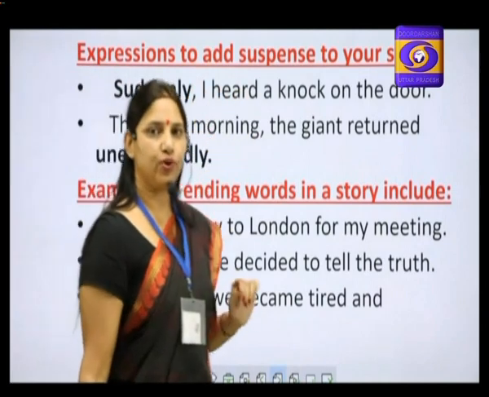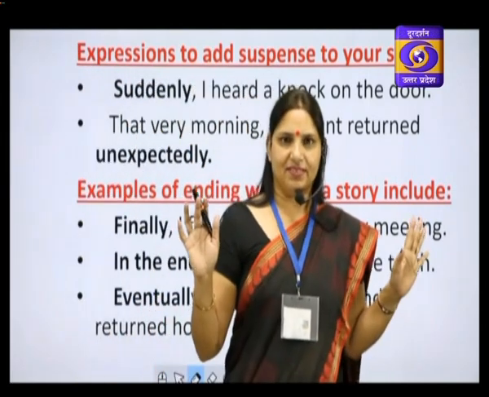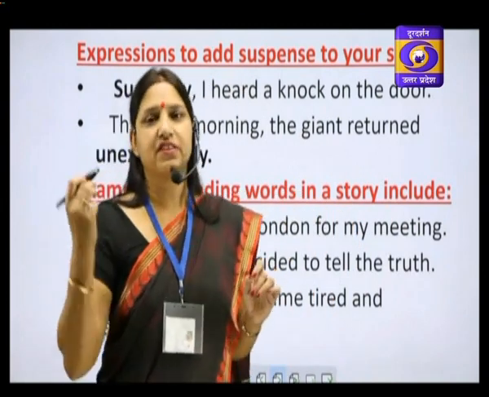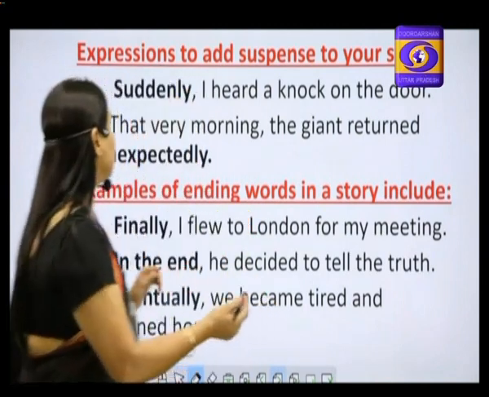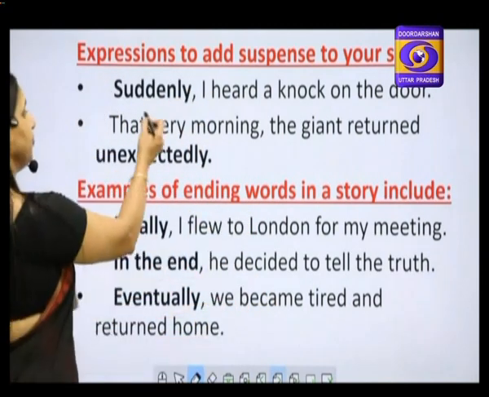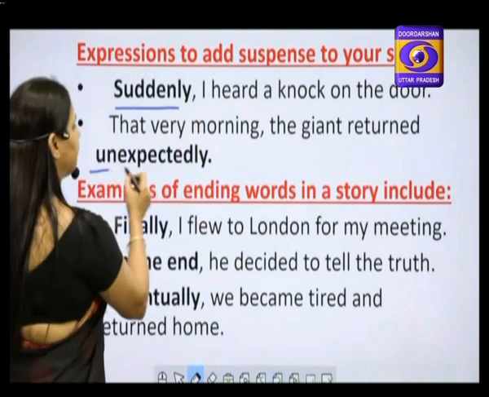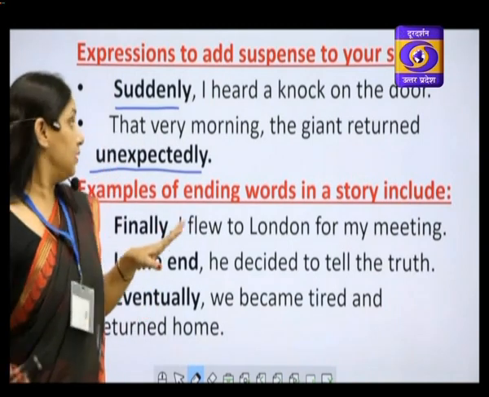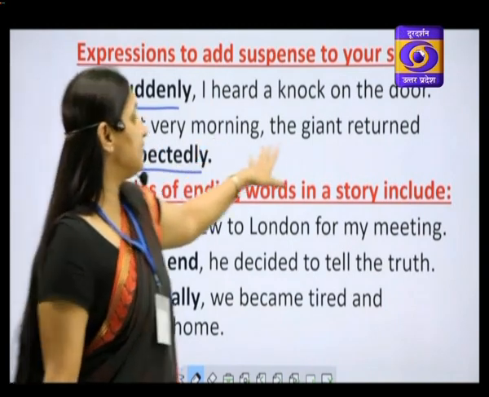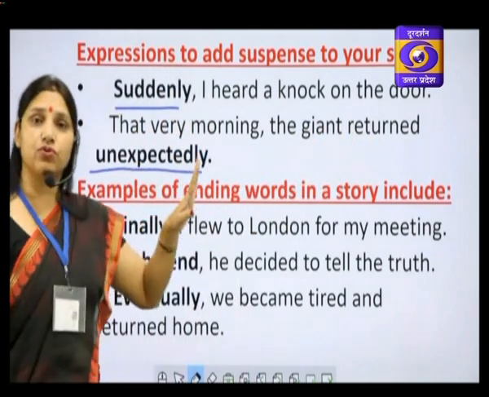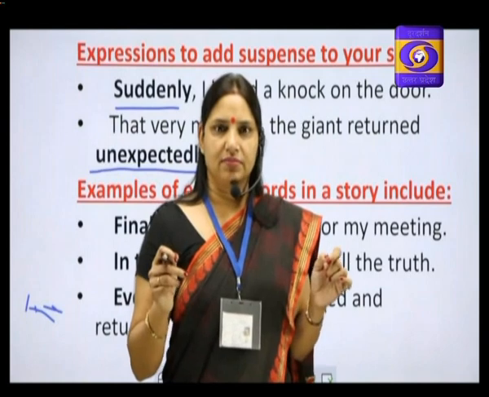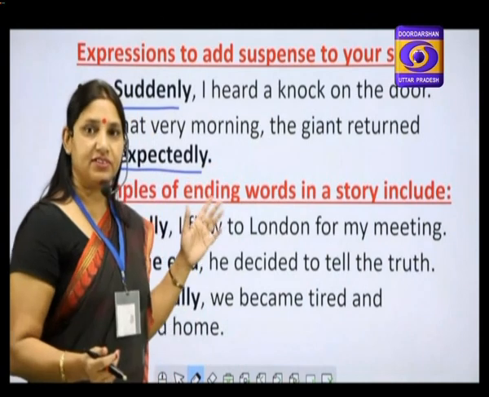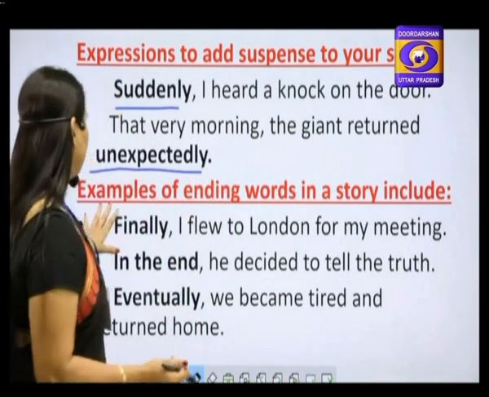Expressions to add suspense to your story. Children, all of you love suspense and surprises. And in the story also, if there is some surprise element or some suspense, that would be much better. So to add the suspense element, you can use suddenly or unexpectedly. Suddenly I heard a knock on the door. This is a surprise element. Then that very morning, the giant returned unexpectedly. The giant was not expected to return that morning. So they made some arrangement to run away. But unexpectedly, the giant returned. This is surprise or suspense.